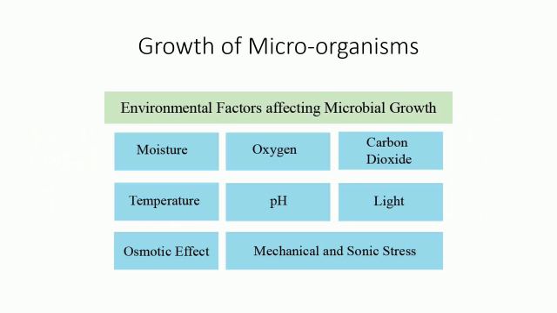Growth of microorganisms. Microorganisms can grow in various conditions. Each microorganism needs a specific environment for growth and reproduction. There are some microorganisms which need oxygen for their growth, whereas there are some microbes which do not need oxygen for their growth. Some microorganisms survive in extreme conditions like ocean floor, polar regions, hot water springs, etc.